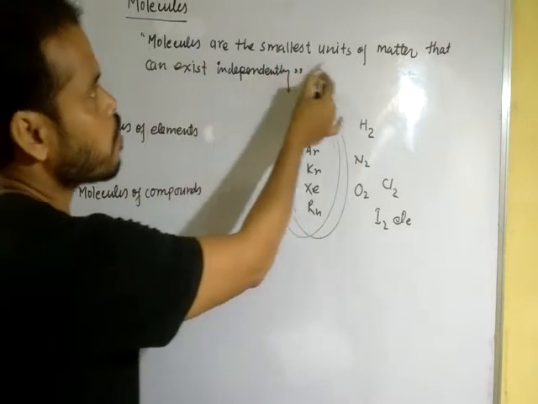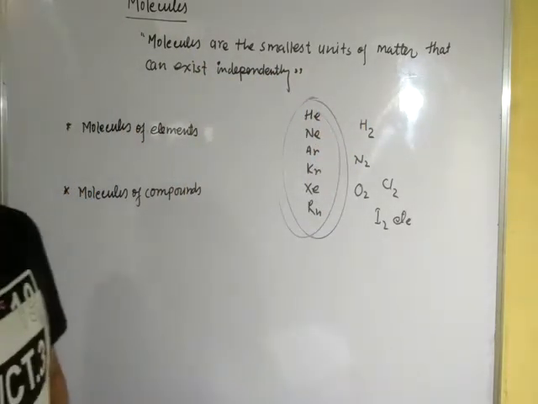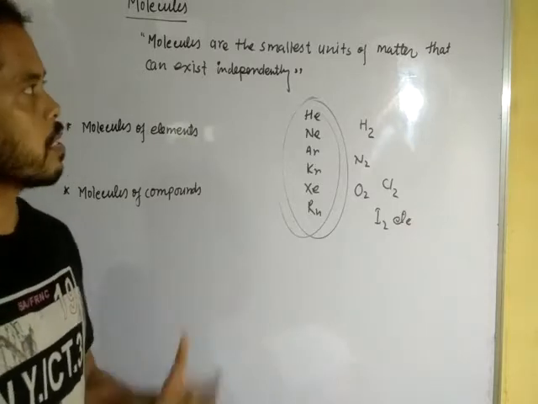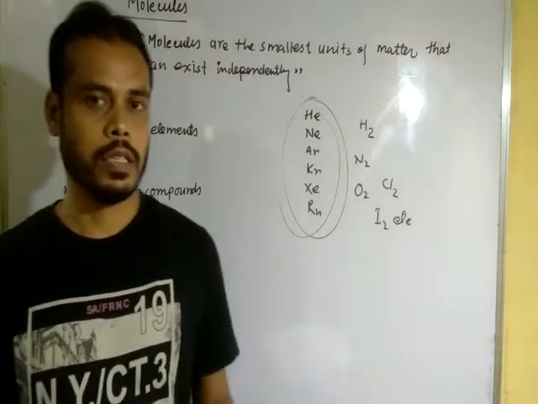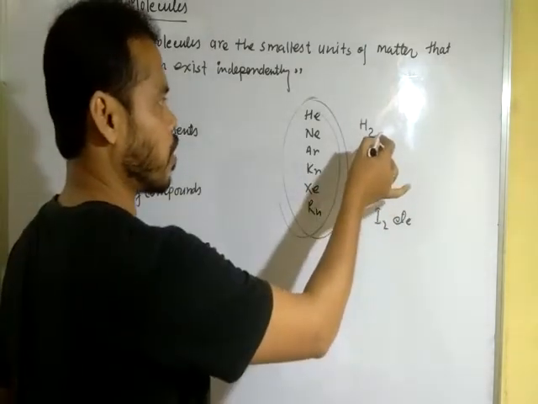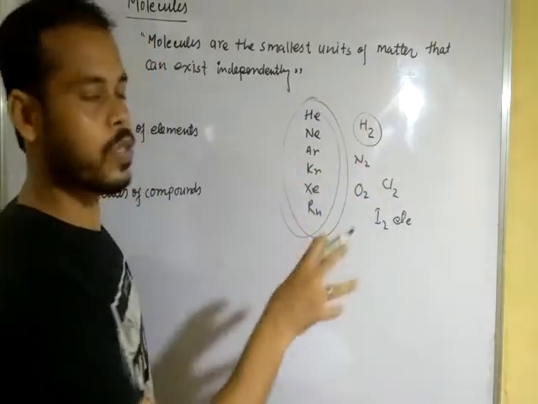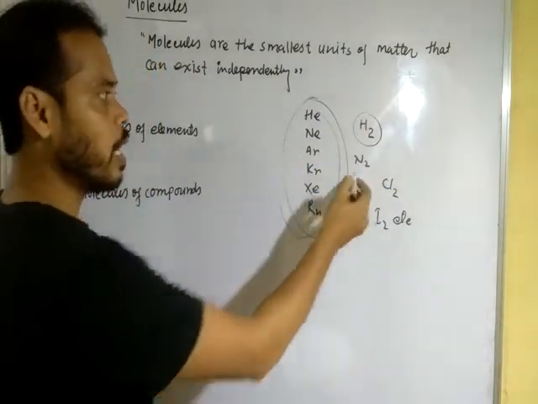Molecules are the smallest units of matter that can exist independently. That means molecules are free. When we write H2, H2 is independent.